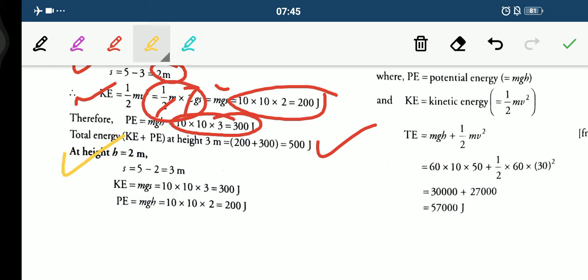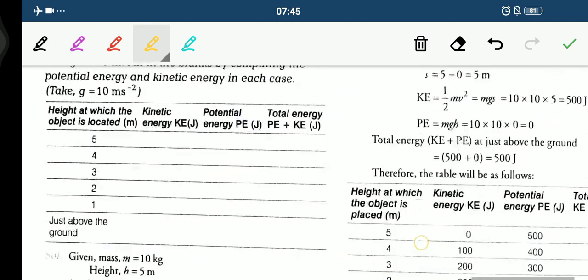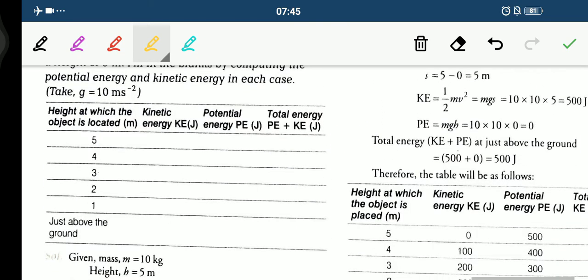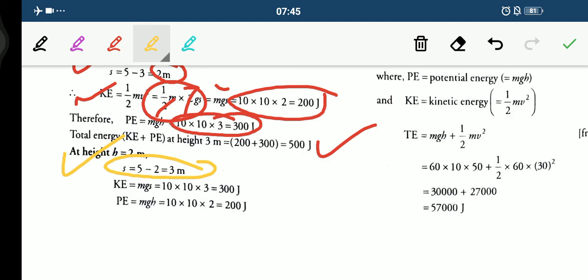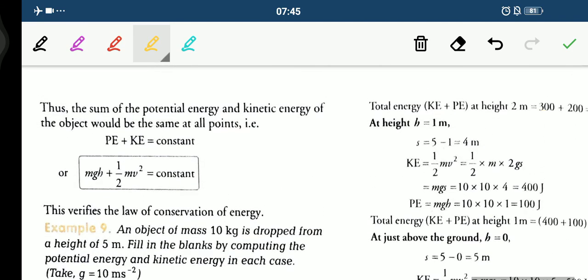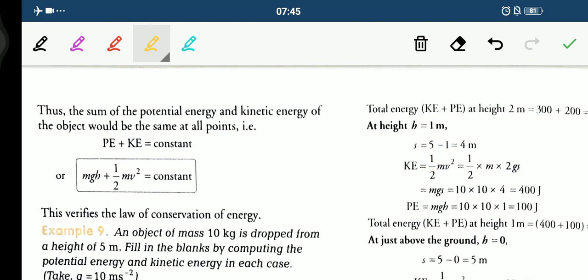Similarly children, at height 2 meter, the distance would be 3 meter, because 5 minus 2. You can see here, the complete 5 we need to subtract with 2 in this case. So here kinetic energy will become 300 joule and potential energy will become 200 joule. The answer would be 500. Similarly, at height 1 meter, the distance would be 4 meter. So in mgs, you need to just put this 4 meter and your answer comes out to be 400 joule. And what about the kinetic energy?